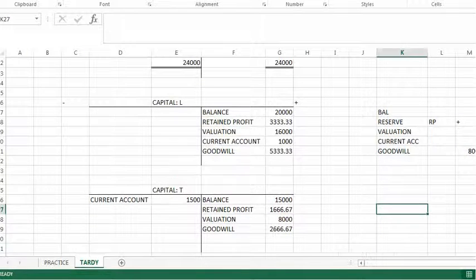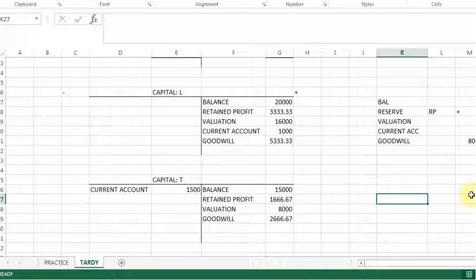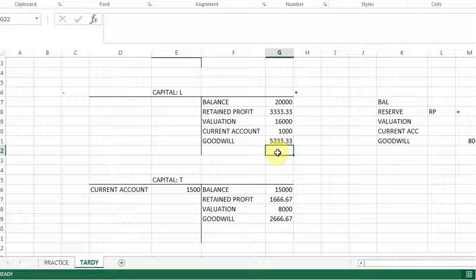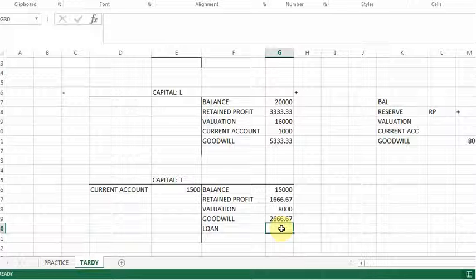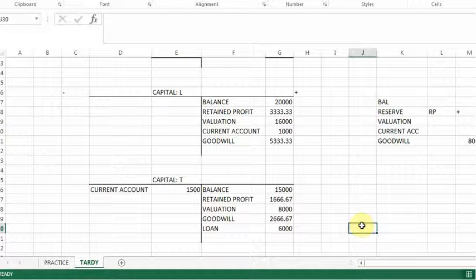There we go. We are closing this business, so what is left for me to do is to remember that one of the partners actually left. The one who left or will leave is Tardy, and I will see that there is an unsecured loan. Because Tardy is leaving, we're going to move the loan to the capital. We will say a loan, and it was a total of 6,000 there. So the loan will be moved to capital because that's the amount that we owe him.